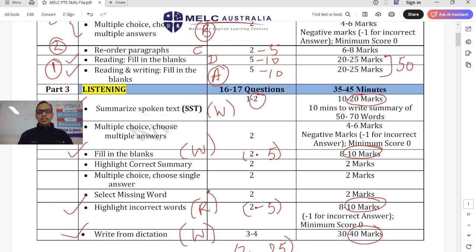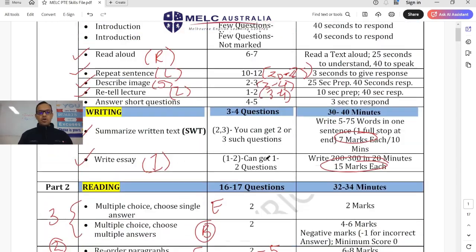So listening, very important that you must practice summarize spoken text, fill in the blanks, highlight incorrect words, and write from dictation. So any particular day, if you have time, you focus on these 4 questions, and on the next day you can focus on multiple choice questions, highlight correct summary, multiple choice single answer, and select missing word, because they have less marks. Right. So guys, I hope this helps you.